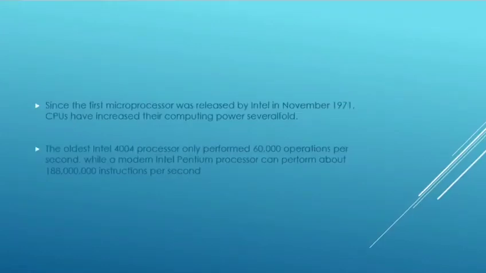Since the first microprocessor was released by Intel in November 1971, CPUs have increased their computing power several-fold. The oldest Intel 4004 processor only performed 60,000 operations per second, while a modern Intel Pentium processor can perform about 188 million instructions per second.